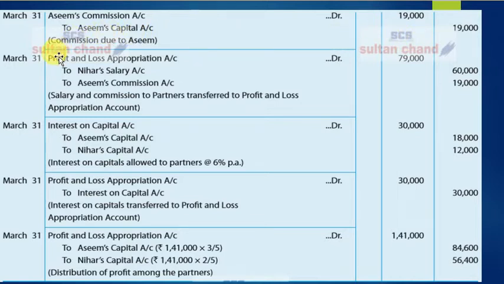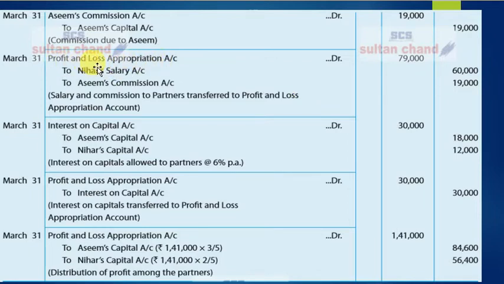Now the next entry is to transfer this commission paid to Asim, and in the previous entry we have paid salary to Nihar. So we're making a compound entry, and I hope you understand what is a compound entry. This entry says profit and loss appropriation account debit 79,000 to Nihar's salary account 60,000, to Asim's commission account 19,000. You can also split this compound entry into two simple entries where you can separately show salary transfer to profit and loss appropriation account and commission transfer to profit and loss appropriation account. And shall I tell you that entry?